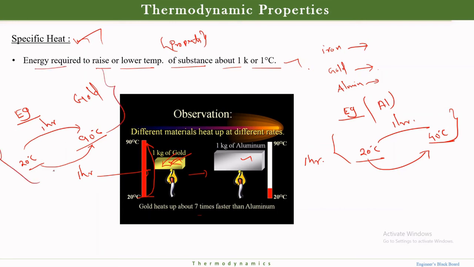Not every material will reach the same temperature in the same time. Some materials take too much time to get heated up, some take very little time. Here I have written that gold heats up about 7 times faster than aluminum because it's a very good conductor. Gold is a very good heat conductor, that's why the specific heat is higher.